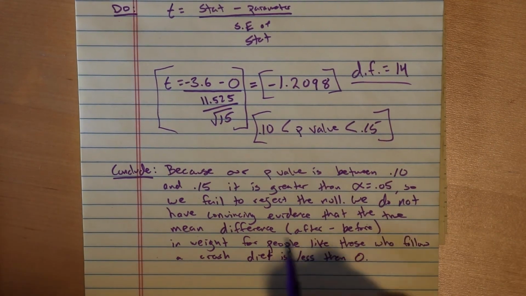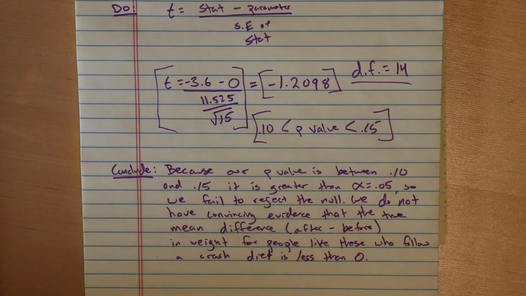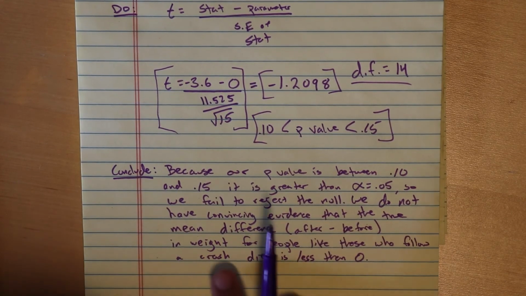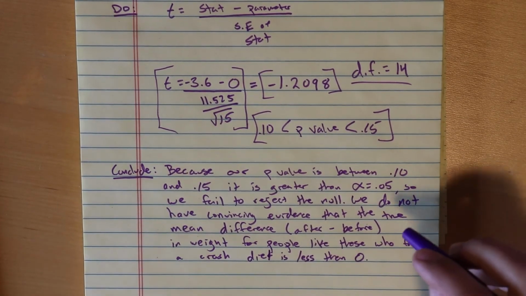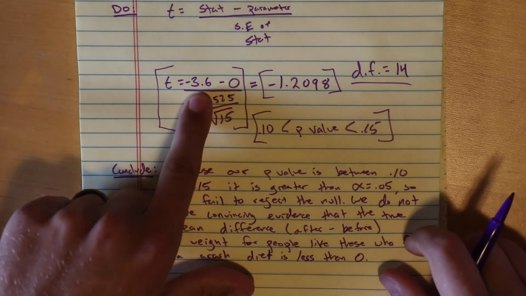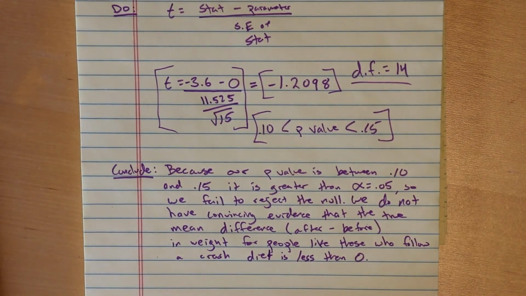We do not have convincing evidence that the true mean difference after minus before in weight for people like these who follow a crash diet is less than 0. We had evidence to suggest that it's less than 0, but the evidence wasn't strong enough. Okay? Remember, our evidence was negative 3.6. So these results could still plausibly happen by chance alone.